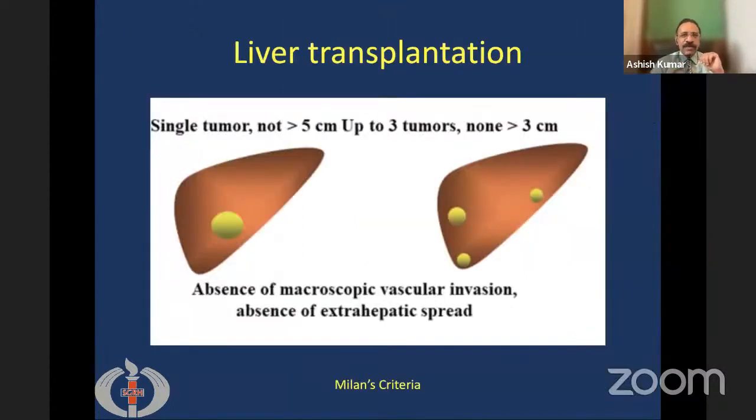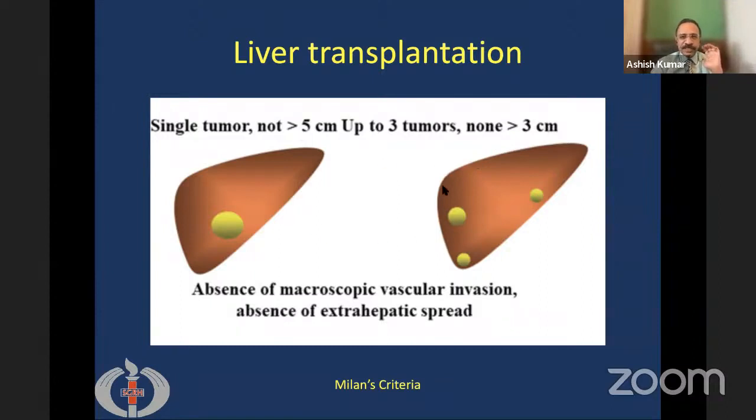And the third important curative treatment is liver transplantation. The most commonly used criteria for liver transplantation, that means when do we subject these patients to liver transplantation, is called Milan's criteria. It was developed in the city of Milan. The Milan's criteria states that either the tumor is a single tumor in the liver, which is not more than 5 centimeters, or if there are multiple tumors, they are not more than 3 tumors, and none of these tumors are more than 3 centimeters.